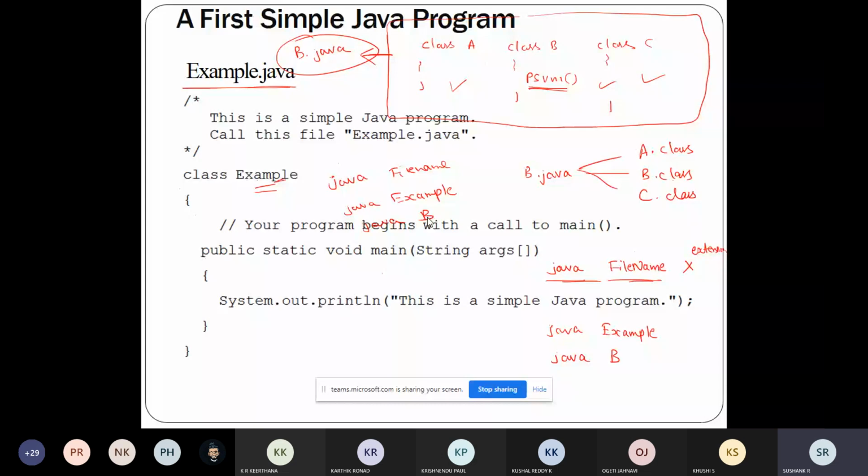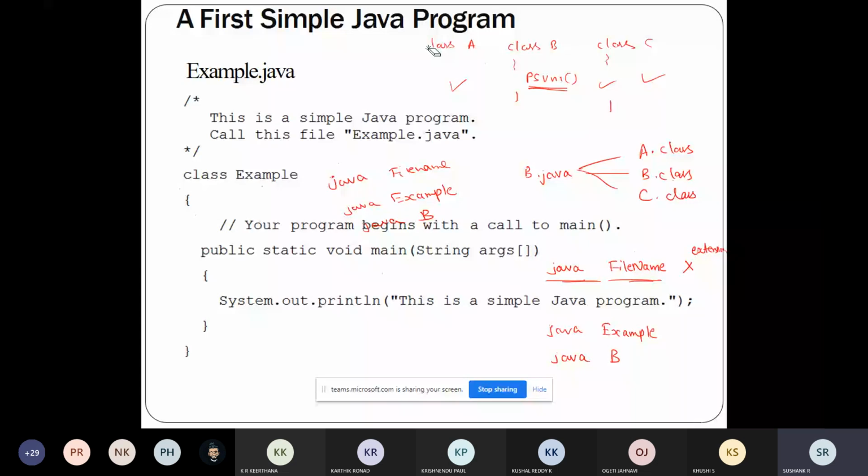So this is the process of writing the Java program, then compiling the Java program and executing the Java program. Any doubt here?